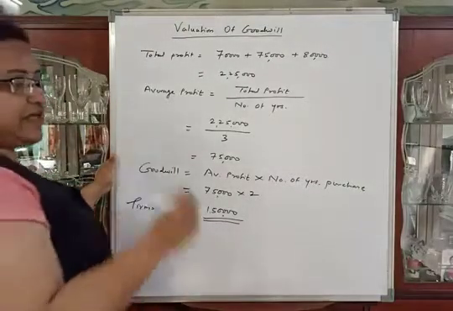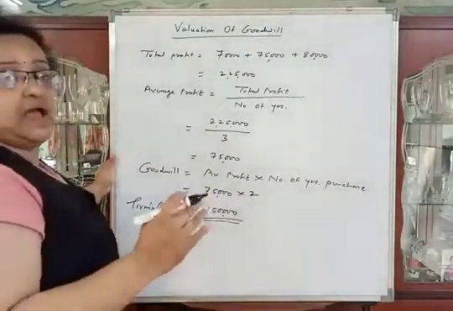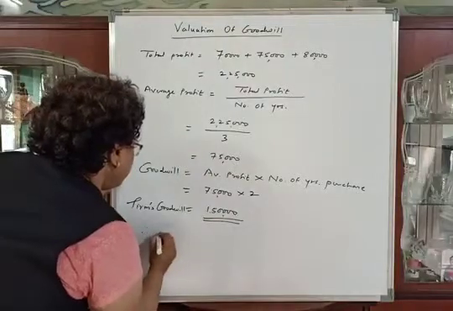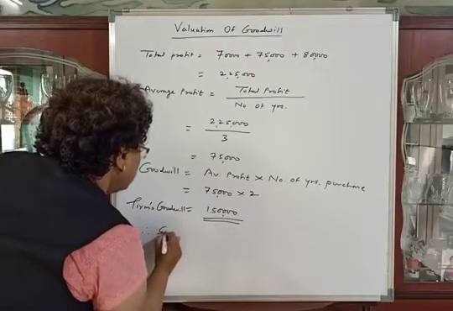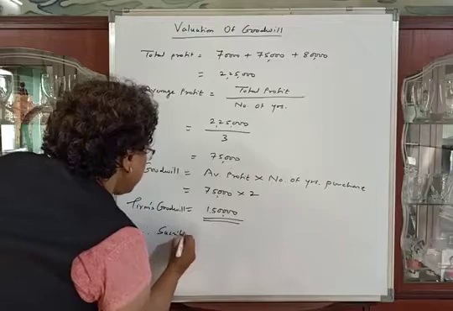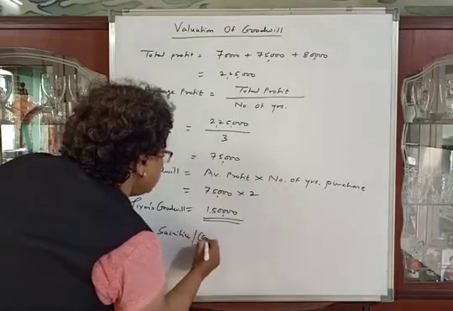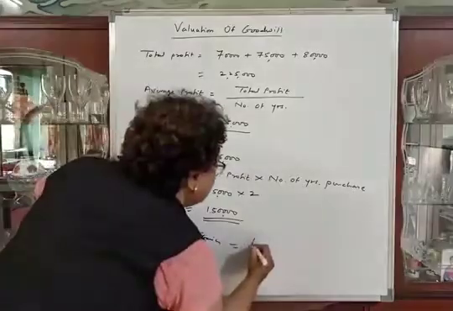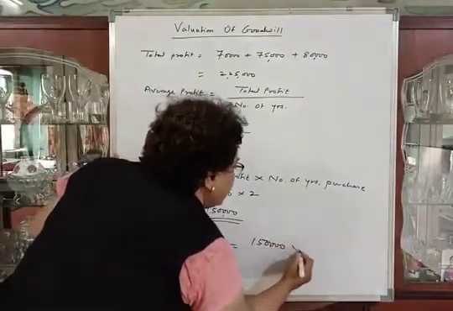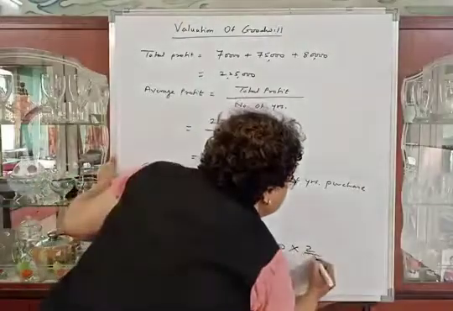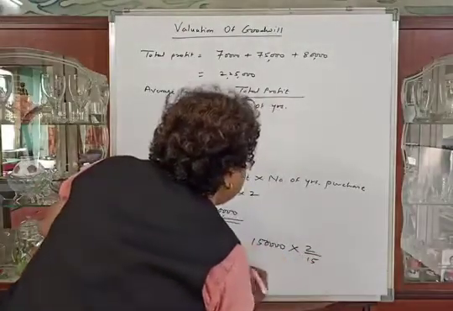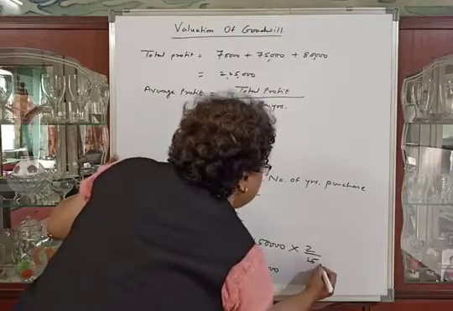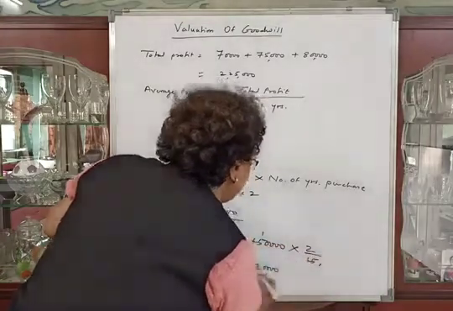Now we will calculate the adjustment amount of goodwill. Therefore, for sacrifice or gain, we have to calculate 1,50,000 into 2 upon 15, which will be 20,000. 15 1s are 15, 10,000 into 2, 20,000.